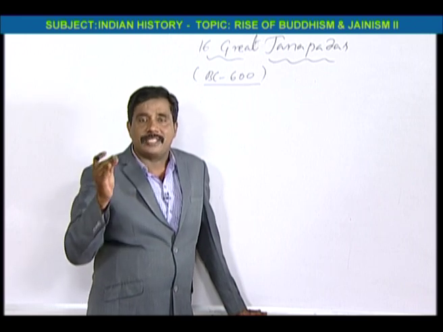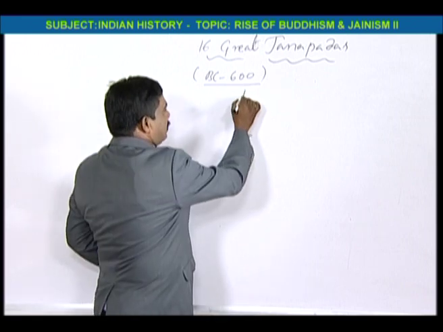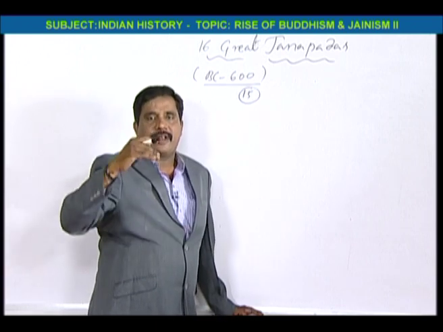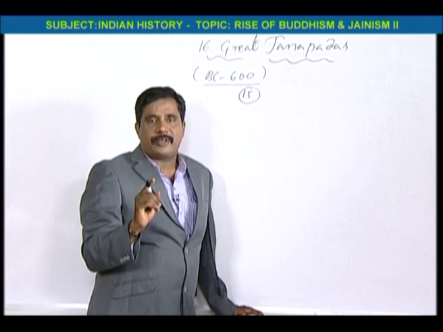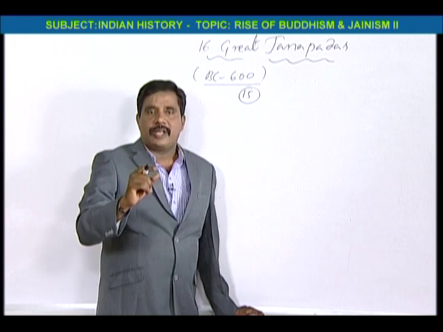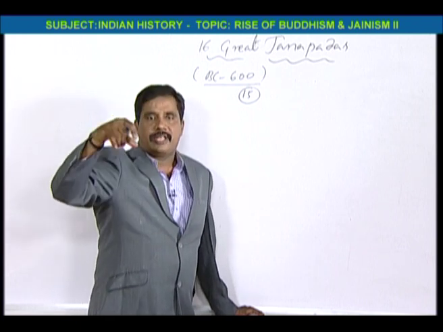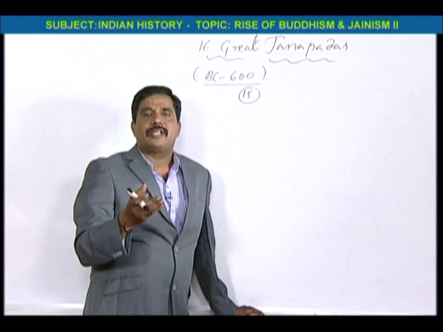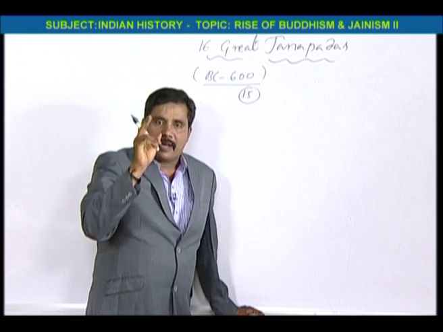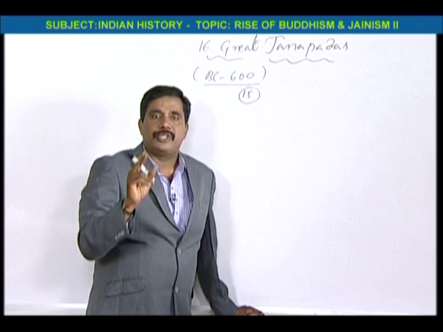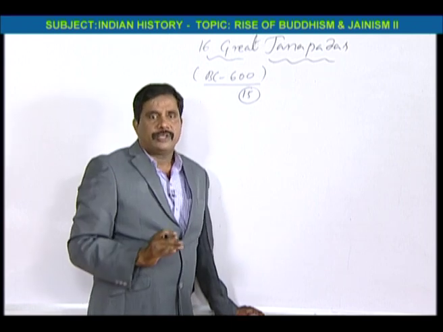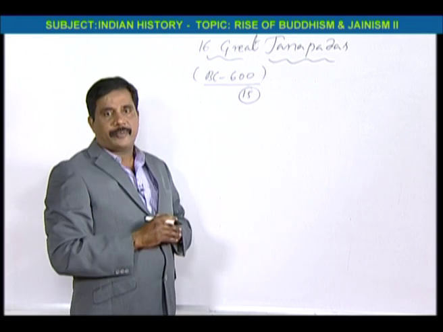Among them, 15 Janapadas were in North India only. One Janapada, the Asmaka Janapada, was in South India, in between the Krishna and Godavari rivers, in what we now call the Nizamabad and Karimnagar area. It is the one and only Janapada among the 16 in South India. So, what are the 16 Janapadas?